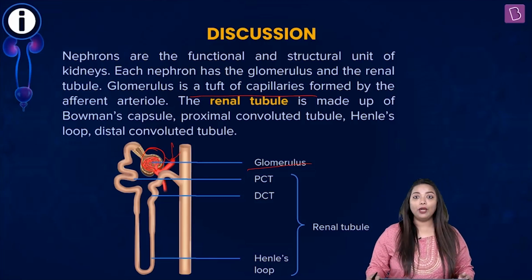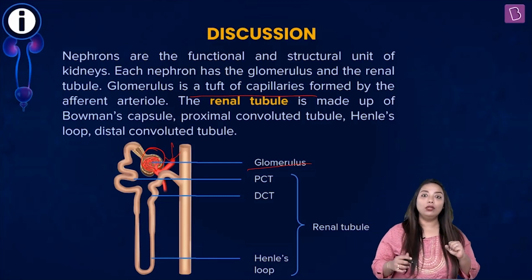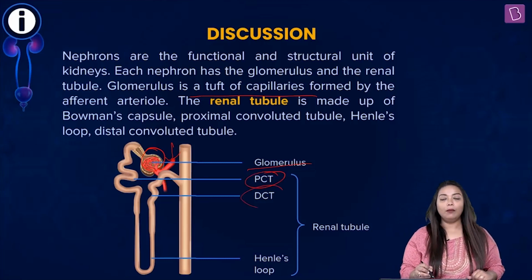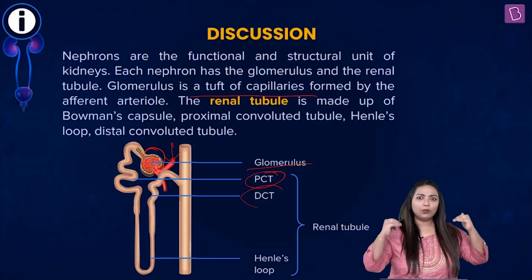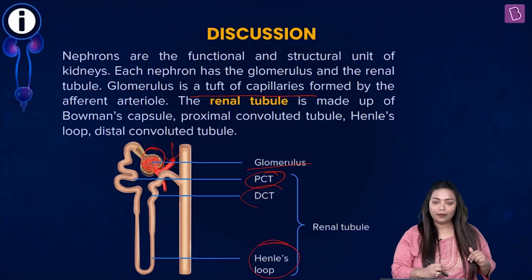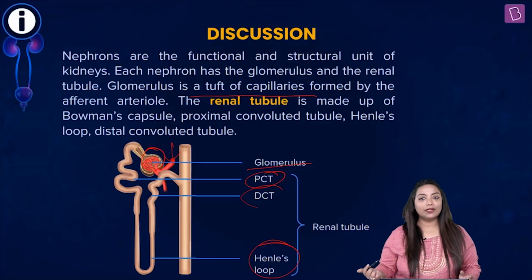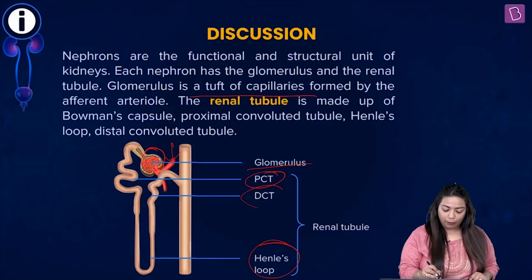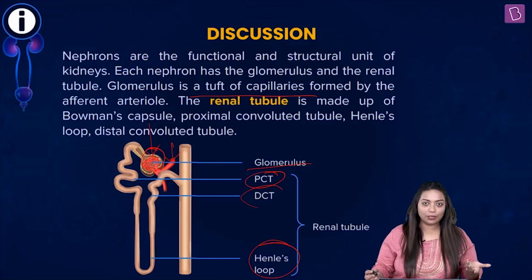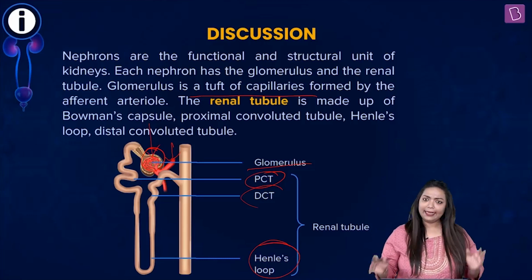The other part of the nephron is the tubule. This tubule encompasses Bowman's capsule, proximal convoluted tubule, and distal convoluted tubule. But between the proximal and distal convoluted tubule, what you see is a hairpin-like structure known as Henle's loop. The name was given based on the person who discovered it. And also note, we just spoke about Bowman's capsule. Here it is. That's a cup-shaped structure. Again, the person who discovered it, Bowman, that's whose name it is given. Easy?